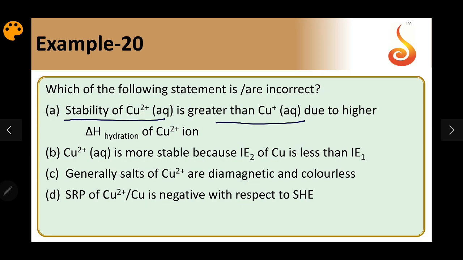That is why Cu plus can disproportionate to Cu and Cu2 plus. So Cu plus is not stable compared to Cu2 plus. Option A is a correct statement.